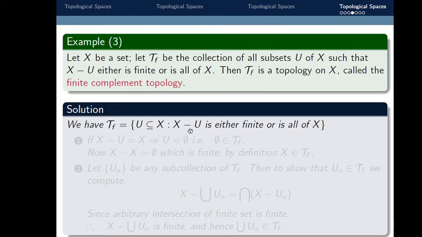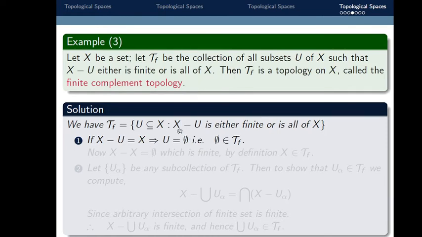If X minus U is equal to X, this implies U is the empty set, because the difference of X and the empty set is X itself. This implies the empty set belongs to tau f.